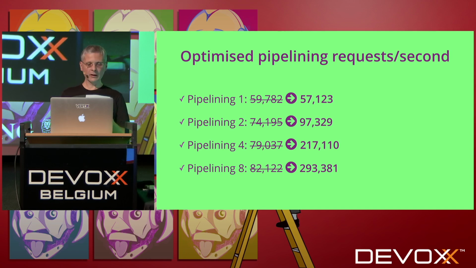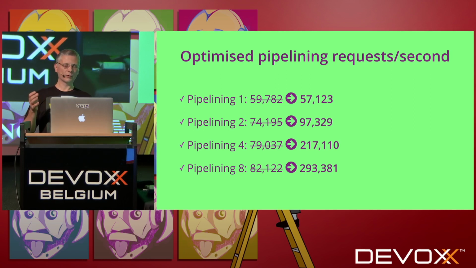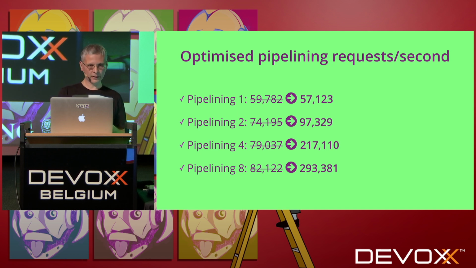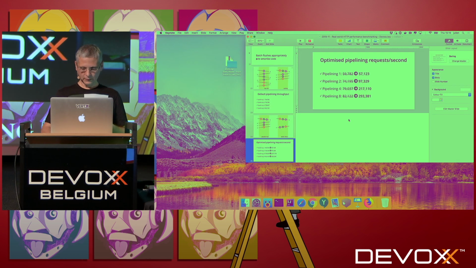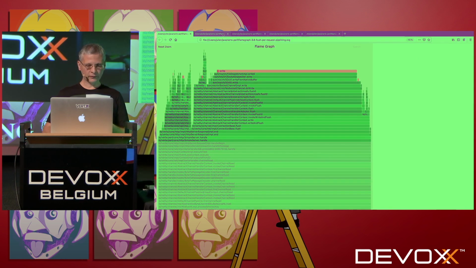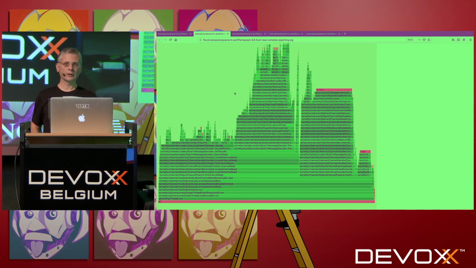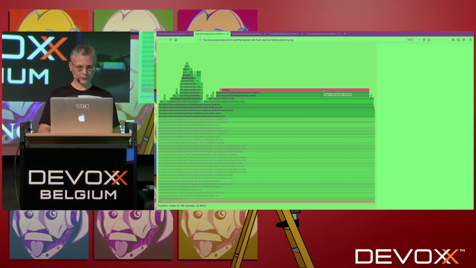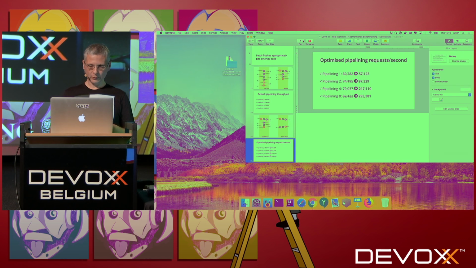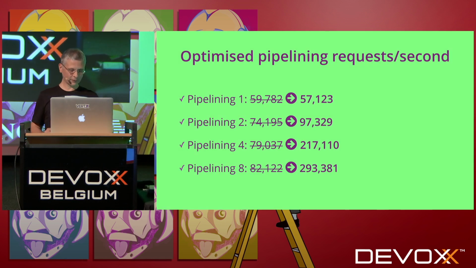You can see that now at pipelining 8, I have a ratio of 5 to 6 times better between pipelining 1 and pipelining 8. We can quickly show now the same flame graph done with appropriate flushes. And we see now that the flush takes only 16% of the CPU time spent there. So it's a very good win. It might not seem a lot, but it's a lot in practice, as you can see.